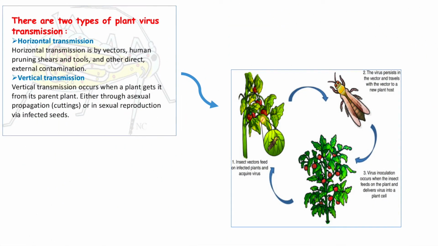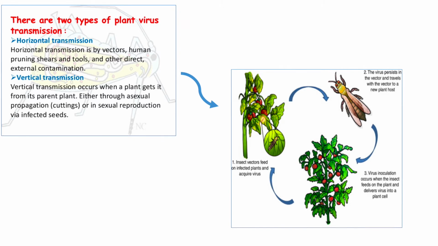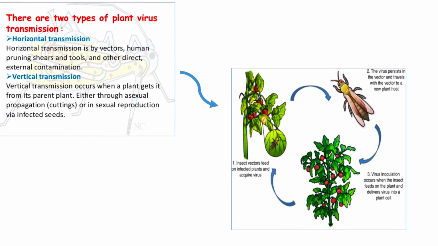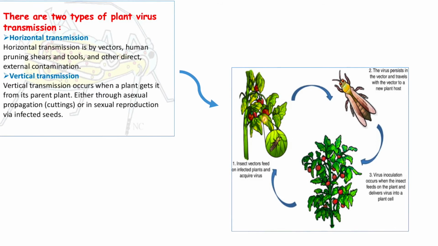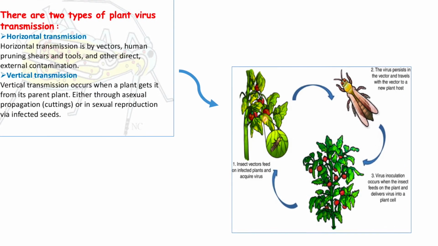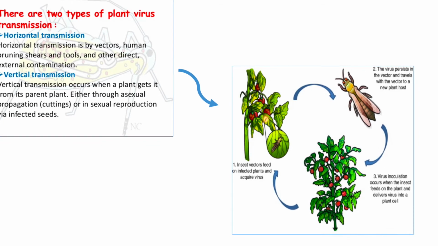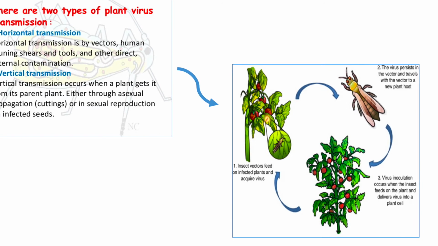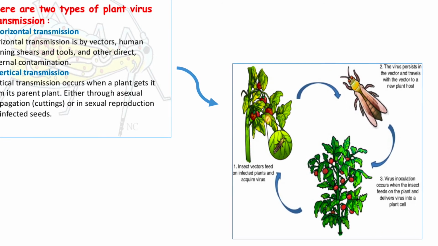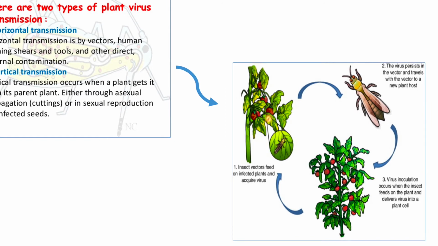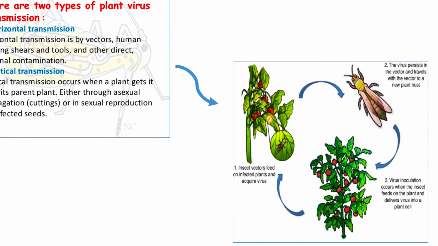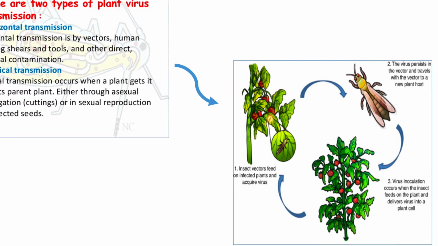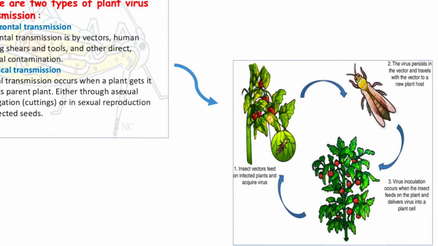Transmission. Viruses use a wide variety of methods to get from one host to the next. There are two main types of transmission: horizontal, meaning from one host individual to another, and vertical, meaning from the parent to offspring. Most well-studied viruses are transmitted horizontally, or both vertically and horizontally. There is an example of viral transmission on a plant by an insect, and this is a horizontal transmission.